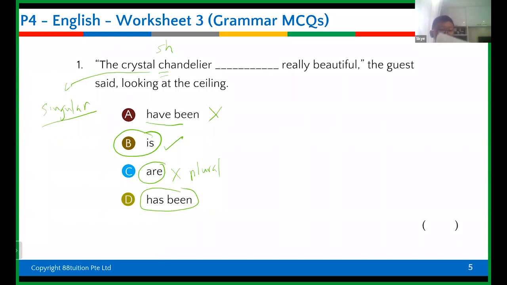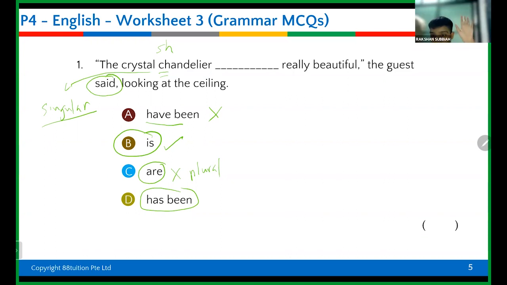Okay. So today we are discussing question 1, and Rakshan says that the crystal chandelier is really beautiful because first of all it's singular. And why is it present tense? Here it says the guest said. Why is it present tense?